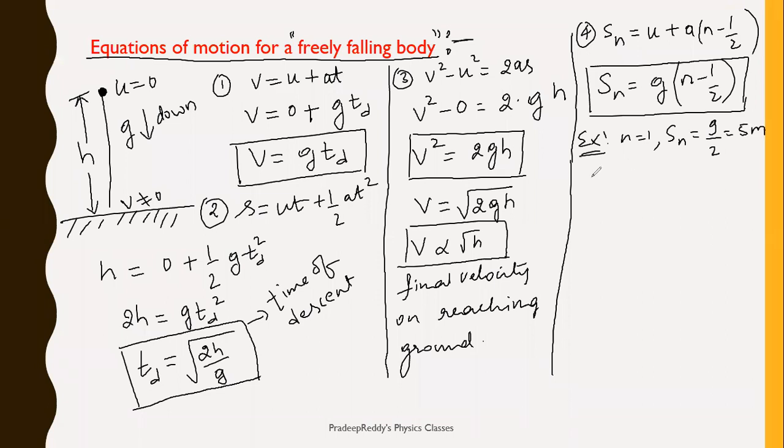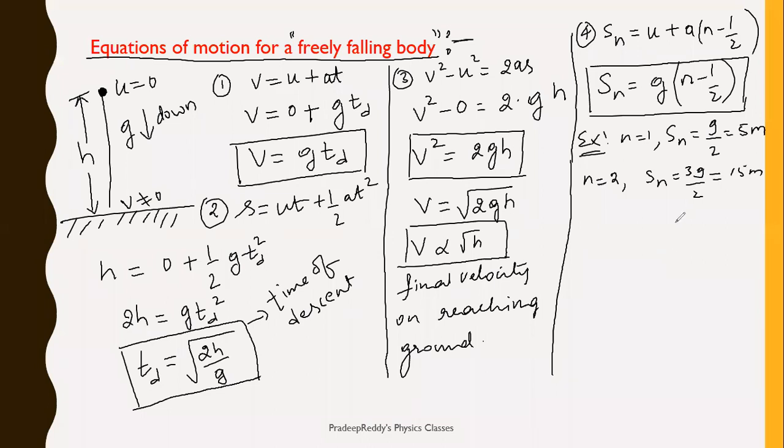Similarly, if n is equal to 2, the distance traveled in the nth second: you can round g off to 10. 2 times 2 is 4, 4 minus 1 is 3, so 3g divided by 2. This is equal to 5 times 3, which is 15 meter.